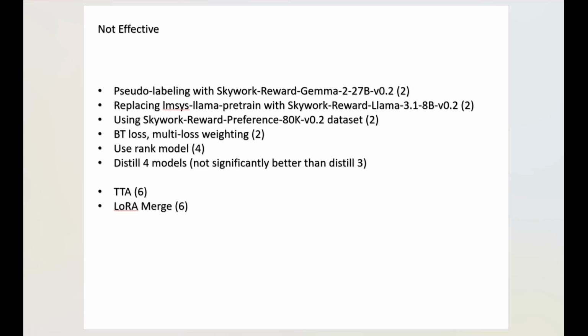The sixth place solution found that TTA wasn't useful, which is different from what other teams discovered. Additionally, they found that merging LoRA weights into the base model produced worse results, meaning that compared to first loading the original model and then loading LoRA, it would lose more precision.